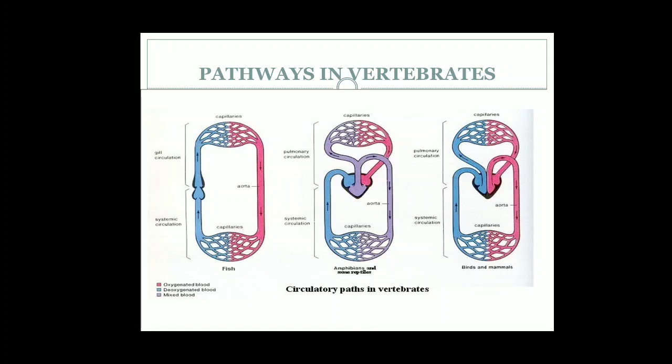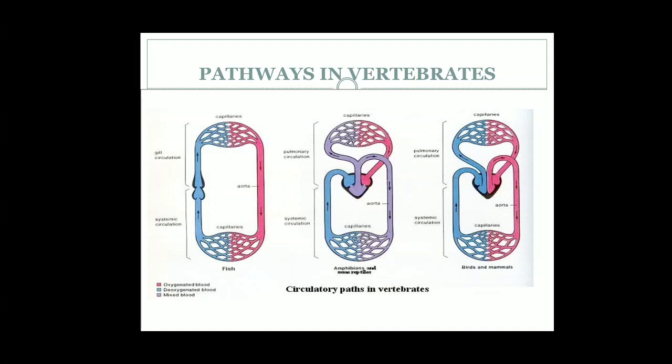Here the right atrium will receive deoxygenated blood, it will go to the right ventricle, from the right ventricle to the lungs. In the lungs exchange of gases will take place, the blood will become oxygenated, then it will return to the left atrium, from the left atrium to the ventricle, from the ventricle to the rest of the body through the aorta, and again in the tissues the exchange of gases will take place and the deoxygenated blood will come back to the heart.